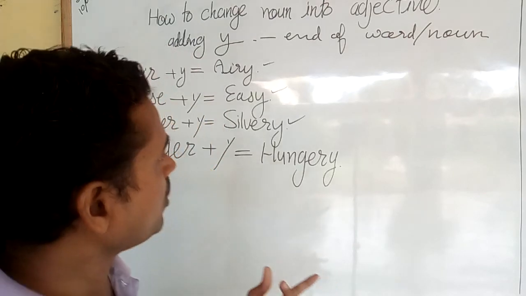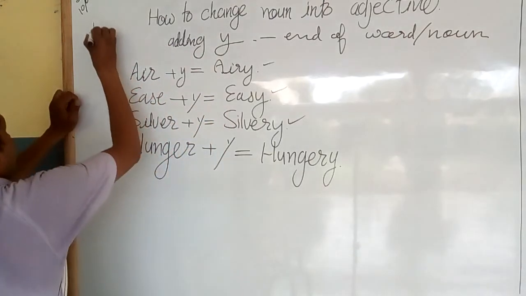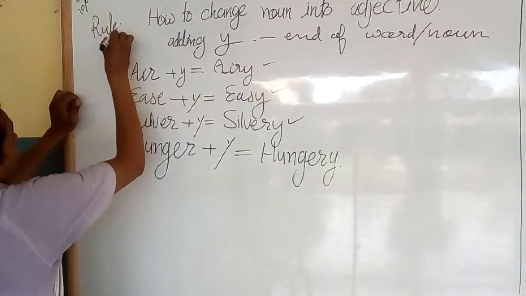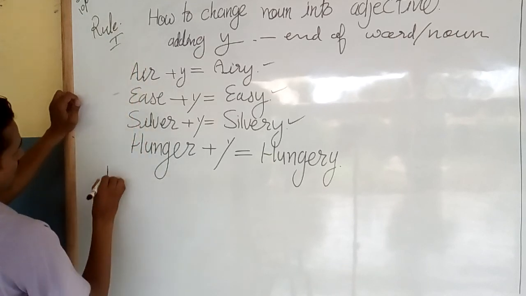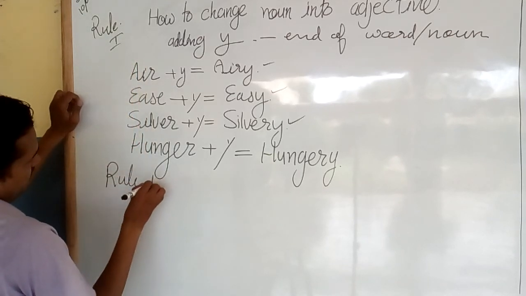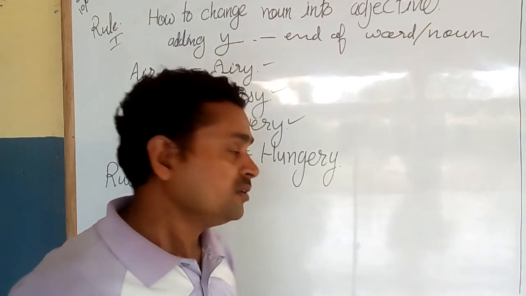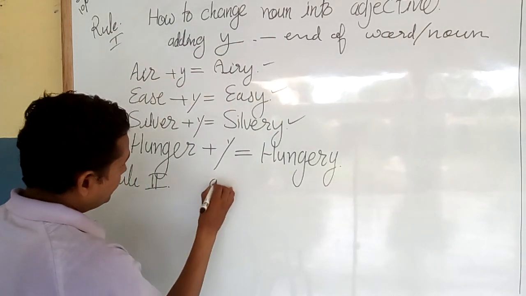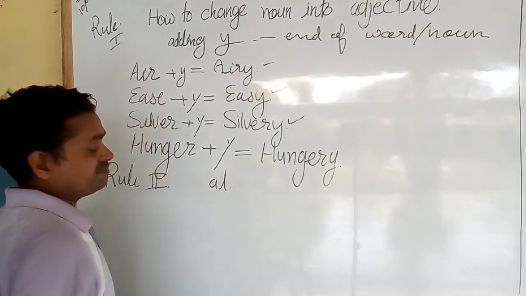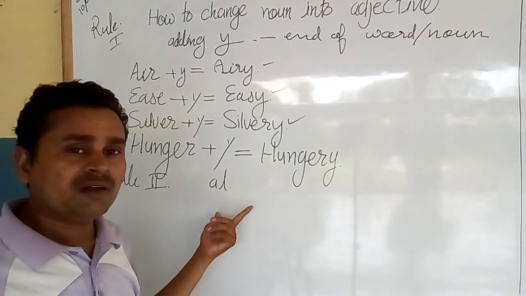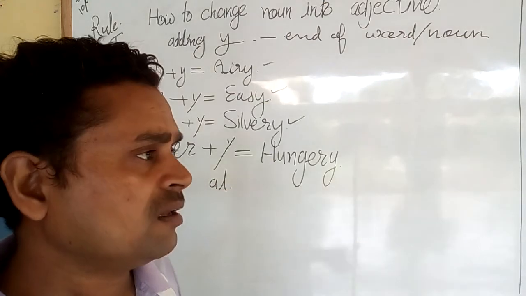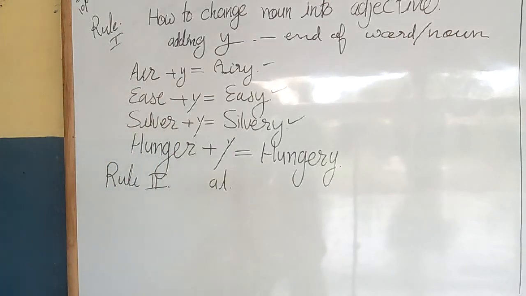Now come to rule number two. It was rule number one. Now rule number two.